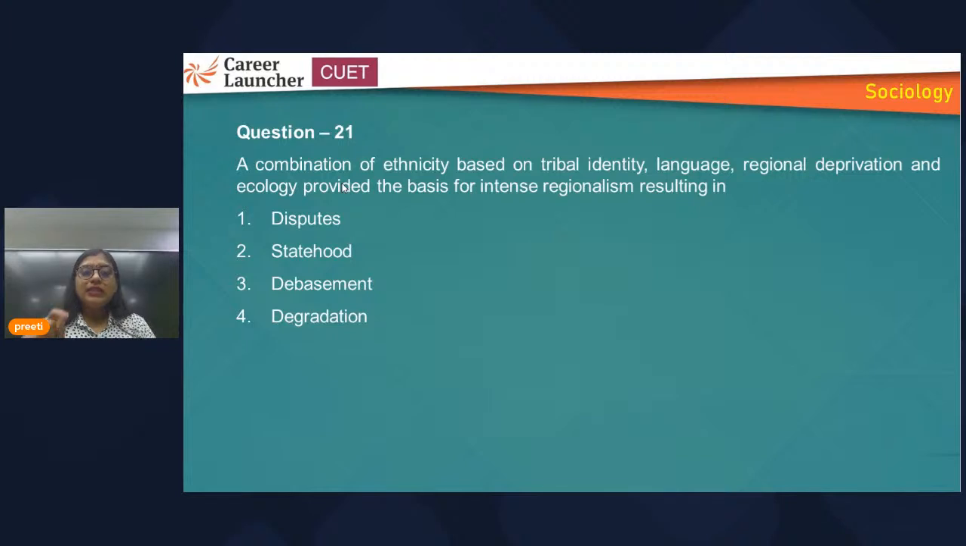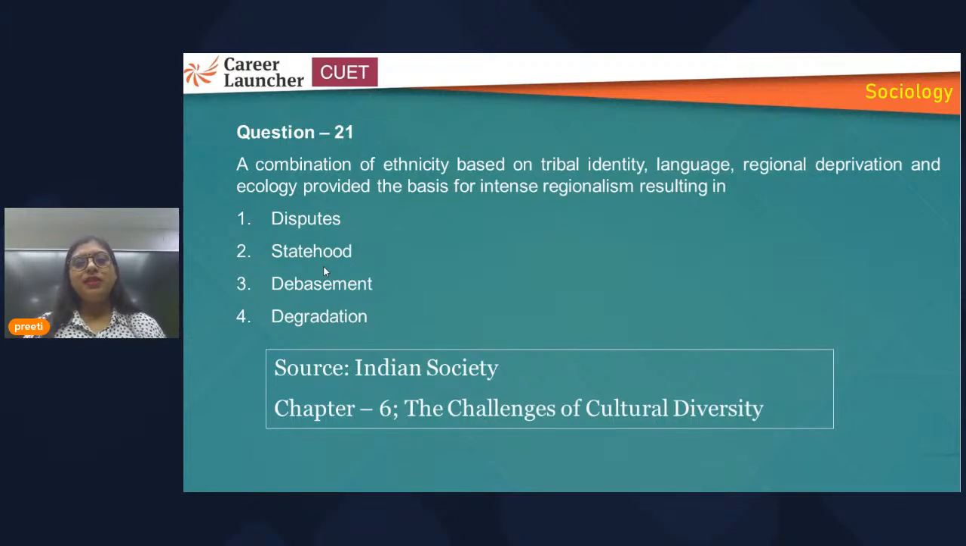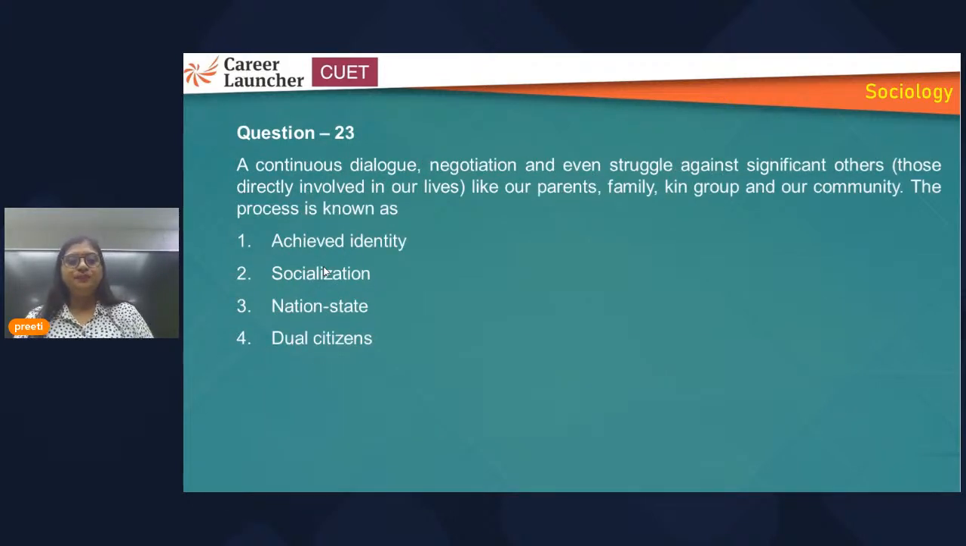So here, this type of situation results in the demand for statehood, a separate state, so that they can preserve their identity, their language, their tribal identity, and protect against the regional deprivation and ecological deprivation which is going on. So they demand statehood, and we have seen many instances. The source of this question is the challenge of cultural diversity, and the answer is 2.